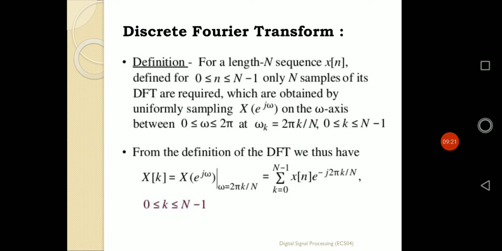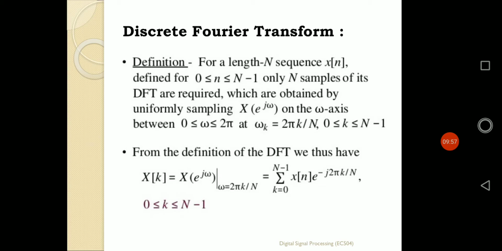And whenever we are transforming x[n] into its corresponding DFT X[k], the value of k is also defined, by the same logic, from 0 to N minus 1 with N samples. So in that way, it can be defined as the N-point DFT of that particular sequence x[n], depending upon the value of N, and which are obtained by uniformly sampling X(e^jω) on the ω axis. As X(e^jω) is a continuous Fourier transformation, continuous in terms of ω.